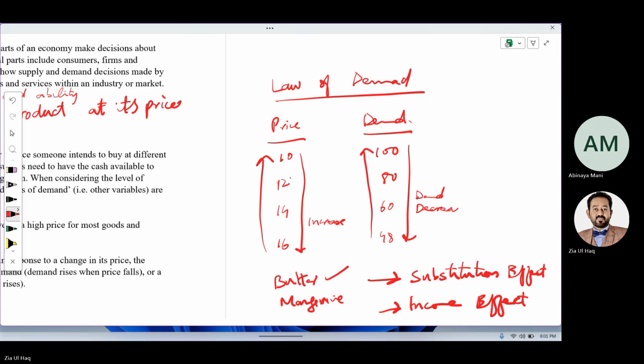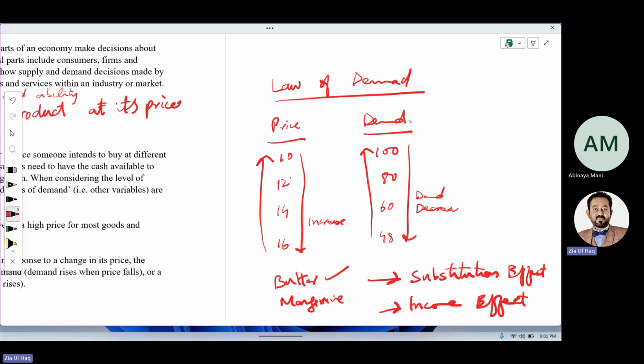If price decreases, people buying the product still have money left, so they will buy more. So why does demand change with price?